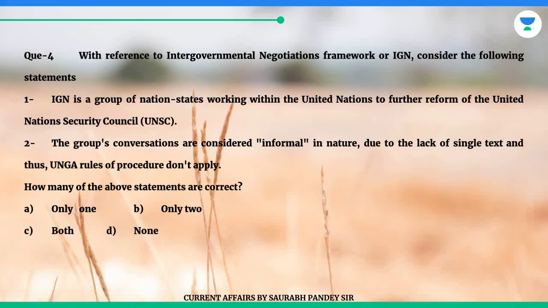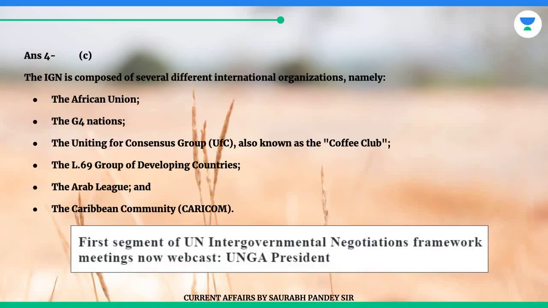Question 4. With reference to Intergovernmental Negotiations Framework or IGN, consider the following statements. 1. IGN is a group of nation-states working within the United Nations to further reform of the United Nations Security Council, UNSC. 2. The group's conversations are considered informal in nature due to the lack of single text and thus, UNGA rules of procedure don't apply. How many of the above statements are correct? A. Only 1. B. Only 2. C. Both. D. None. The answer is C.